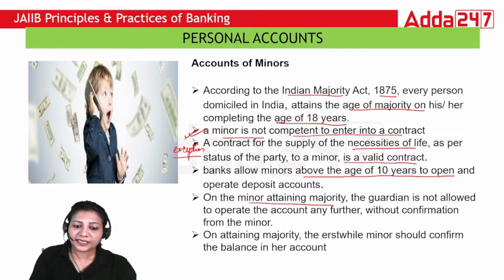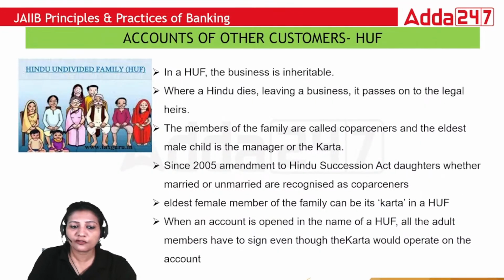On the minor attaining majority, the guardian will not operate the account any further without confirmation from the minor. So once the minor becomes 18 years of age, the guardian will not be operating the account. You have to get the confirmation from the minor about how much balance was in that account, and after that you will give all the rights to the minor who has become a major now. So on attaining majority, the erstwhile minor should confirm the balance in her account. These are the guidelines for accounts of minors.